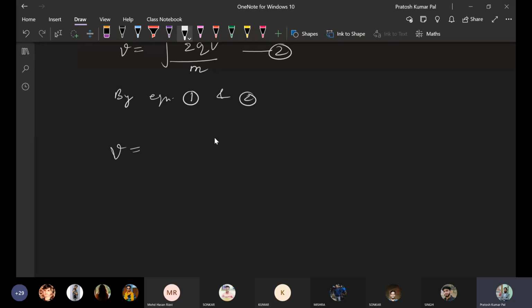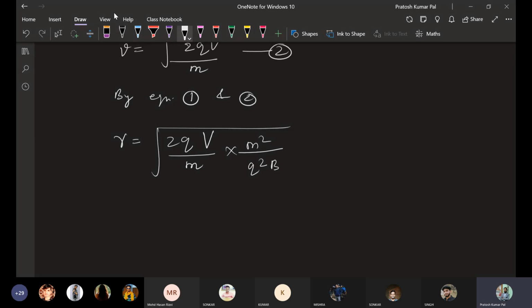So we need to find out R, that is, what the radius comes out to be. This R value we can get as 2qV divided by m into m square divided by q square B square. So from there, this comes out to be 1 by B under root of 2 m capital V divided by q.